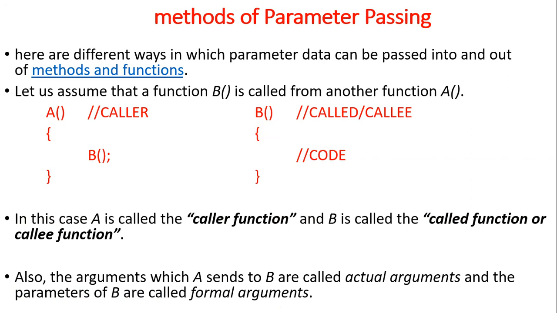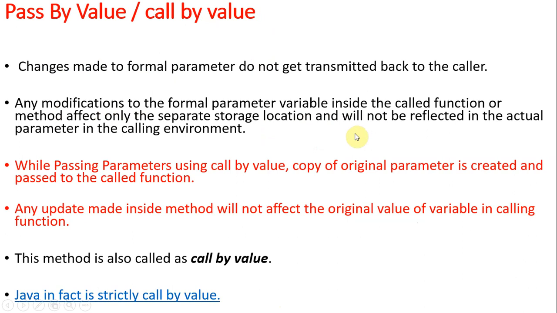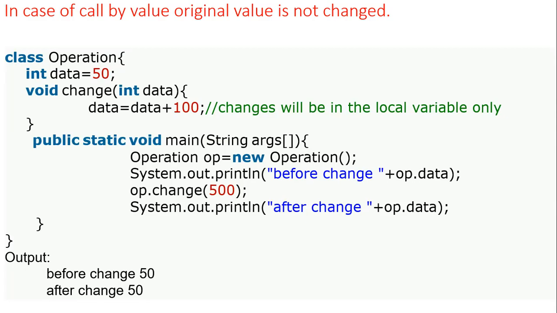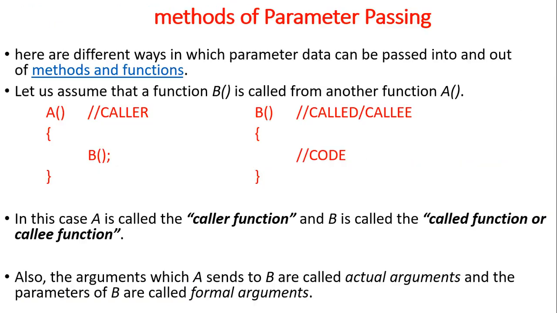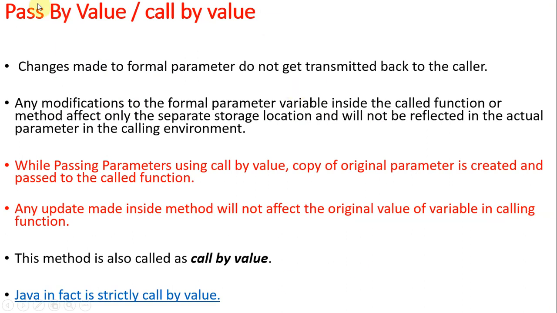So for different methods we have two basic things. One is call by value or pass by value. The second one is call by reference or pass by reference. Two types. So what is pass by value or call by value? Changes made to formal parameters do not get transmitted back to the caller. If you change formal parameters, it won't reflect to the caller.